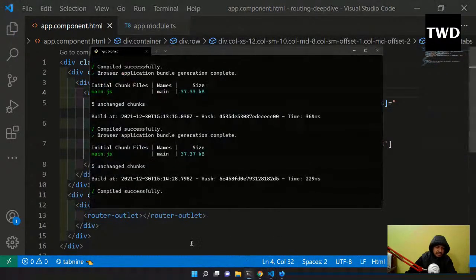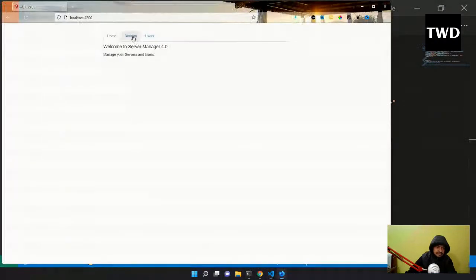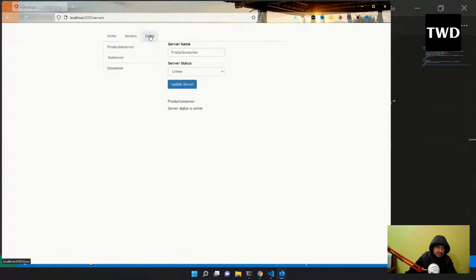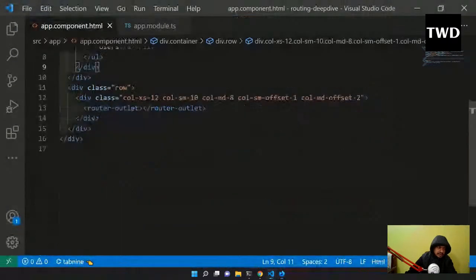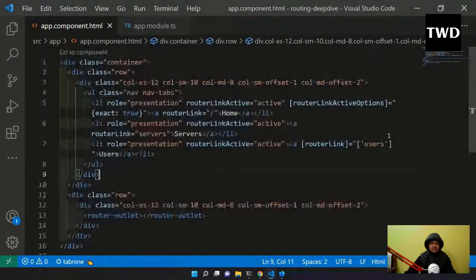So do I have any error? No, I don't have any error. Now let me come here, servers, see, this thing is going, users it is going. So all of them are working fine. So this thing is done.